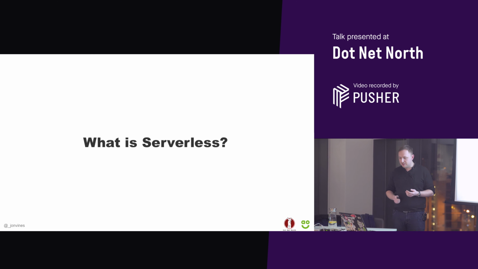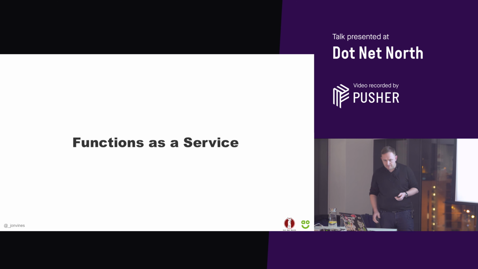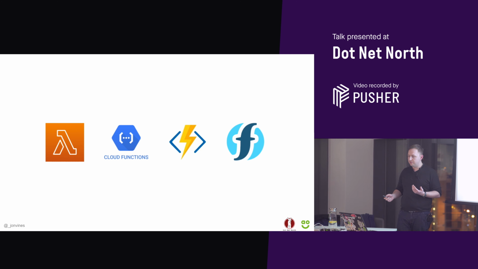So what is serverless? The most common perception of serverless is functions as a service. This is essentially where we run discrete units of code, single pieces of code that take some request and produce some output.